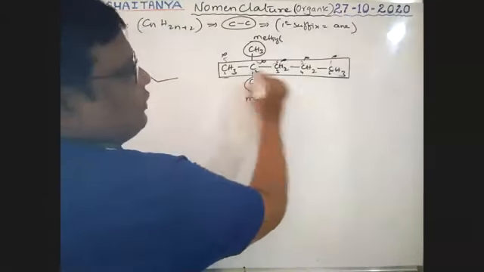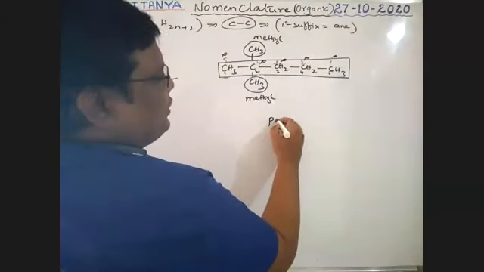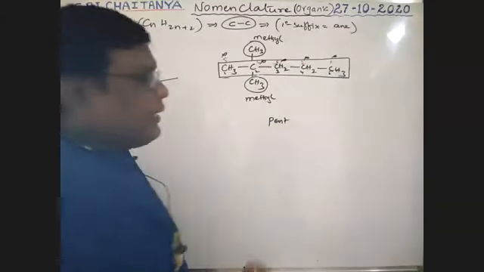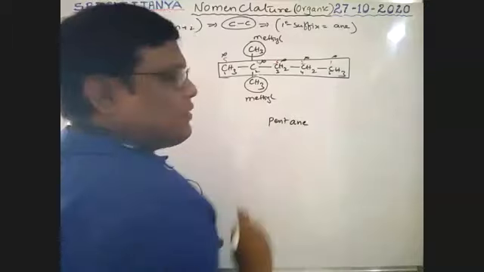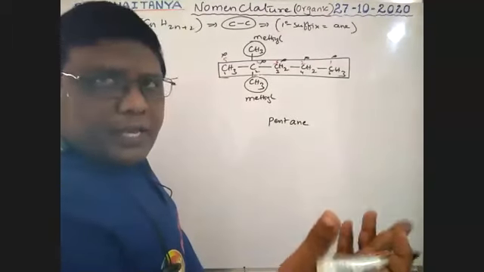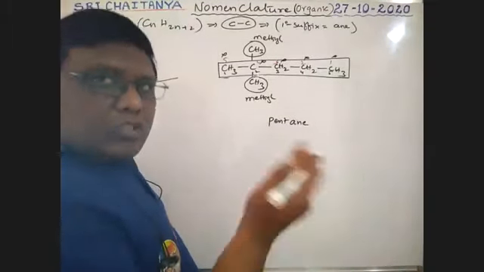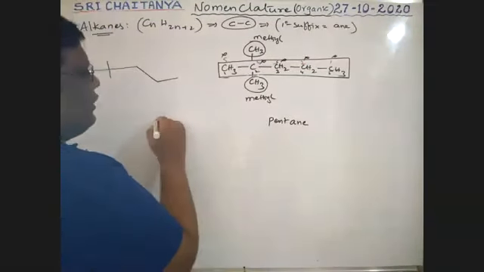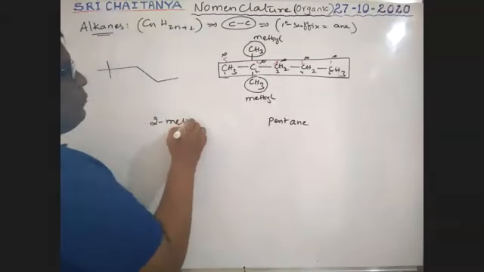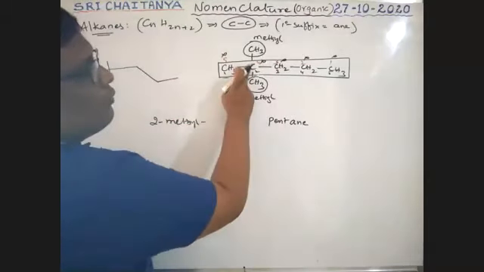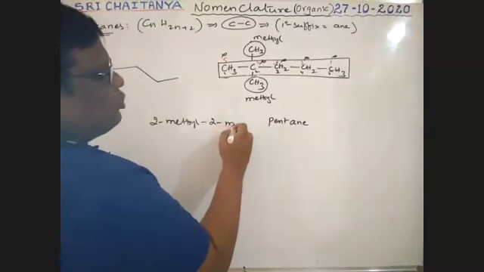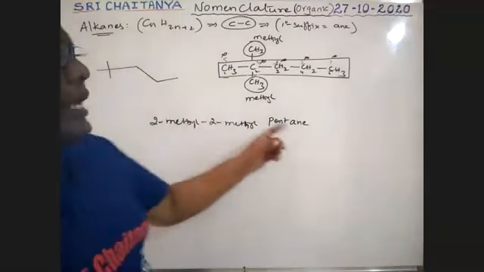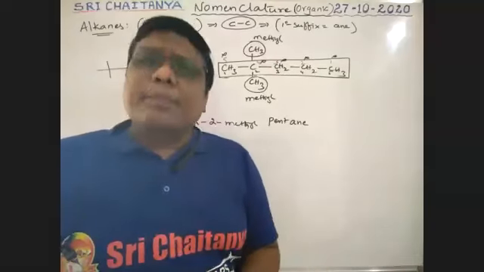First the root word. That is a 5 carbon chain, pent. Root word is completed. All are single bonds, ANE, pentane, primary suffix is completed. No functional group is there, that is why no secondary suffix. Now substituents. What is that? At the second carbon, a methyl group is there. Therefore, it is 2-methyl. And also one more substituent at the second position, 2-methyl. 2-methyl pentane. That means the substituent is repeated, boys.